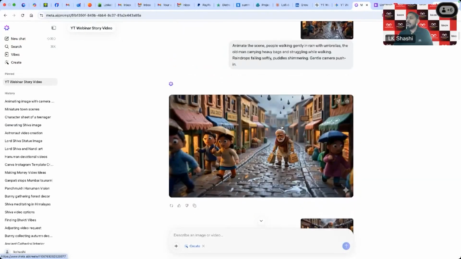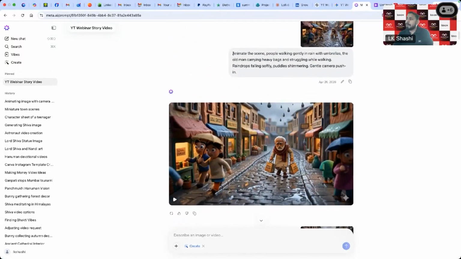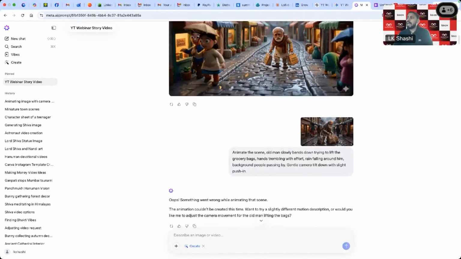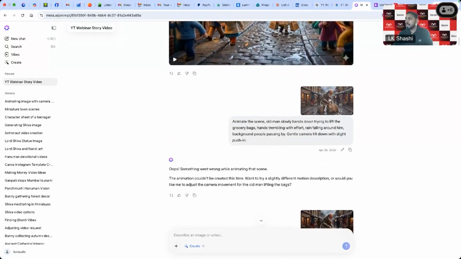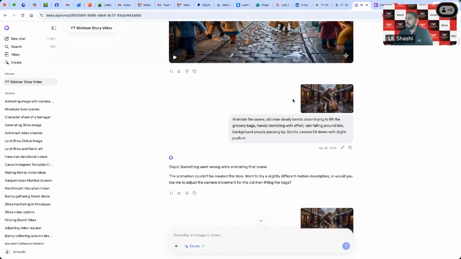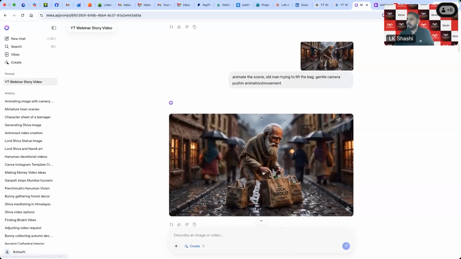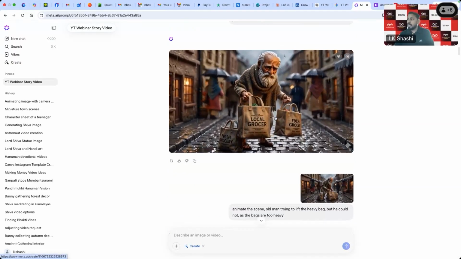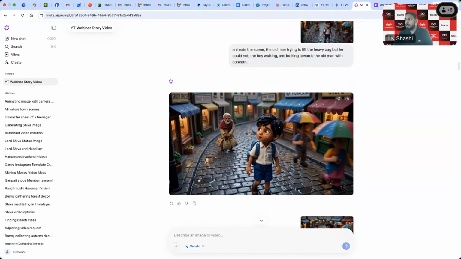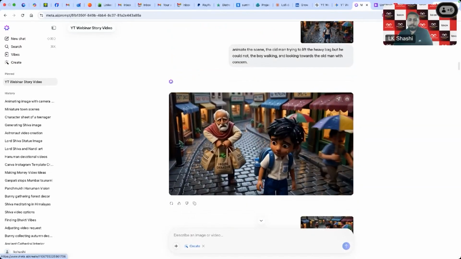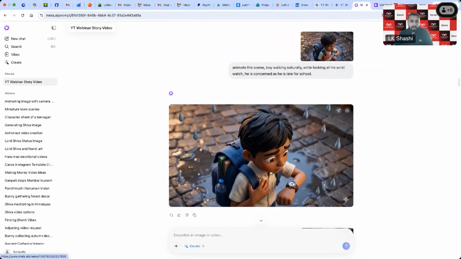You can see, I was not satisfied with the first output. So I changed my prompt a little bit by myself, and then I generated another video. That's how you can generate multiple options. Once you are happy with the video, then you upload the next frame, the next prompt, then generate your next video. Okay, so that's how you upload all your images and generate the videos. That's how I have generated all the videos shot by shot.